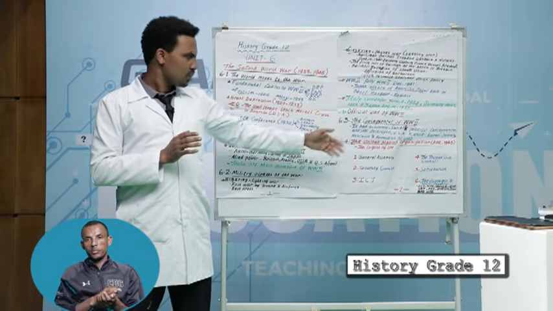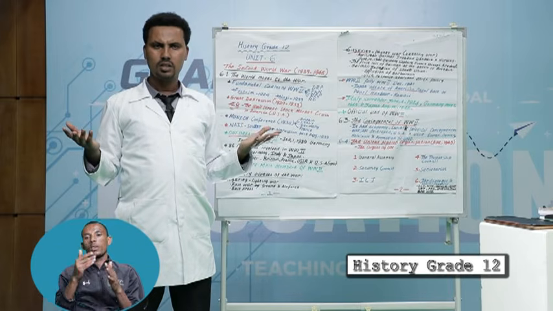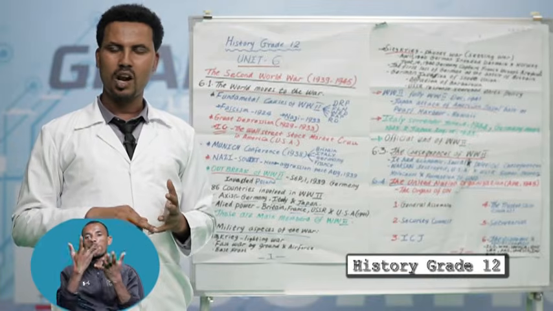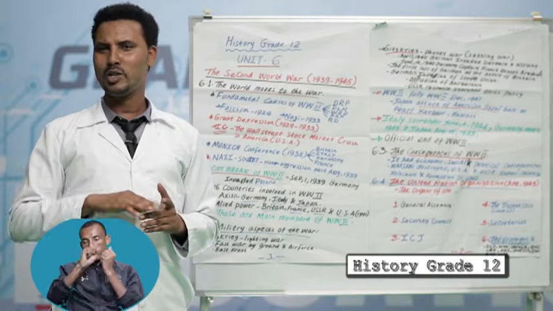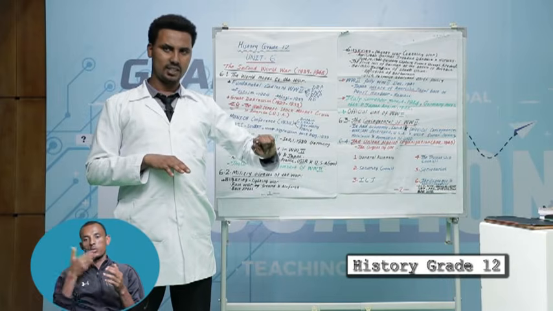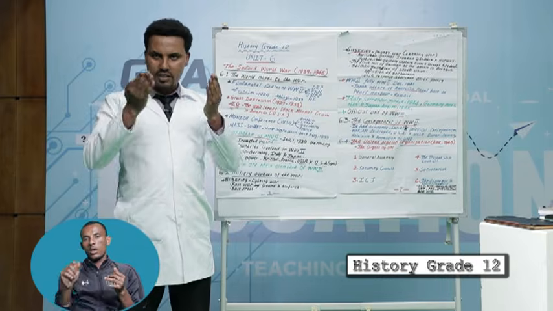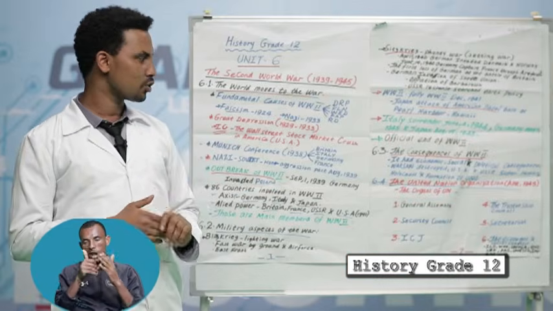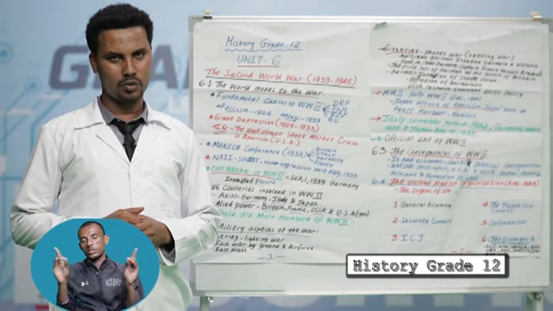The other one, what are the main consequences of the war? The main consequences: it destroyed a lot of property, a loss of human life, the formation of the UNO, and the USA and USSR became superpowers of the world. Those are the results. The last one, the United Nations Organization, has 6 organs: the General Assembly, Security Council, International Court of Justice, Trusteeship Council, Secretariat, and the Economic and Social Council.